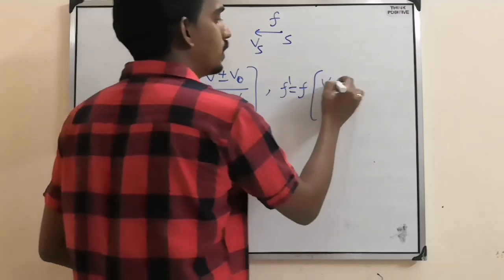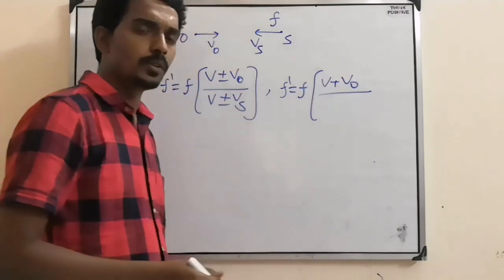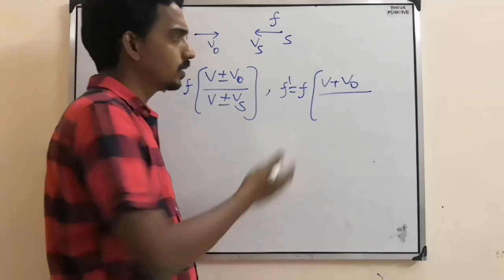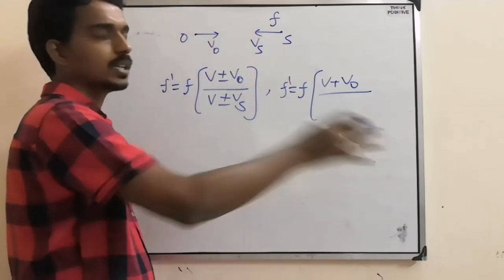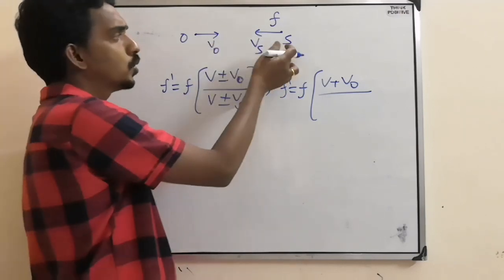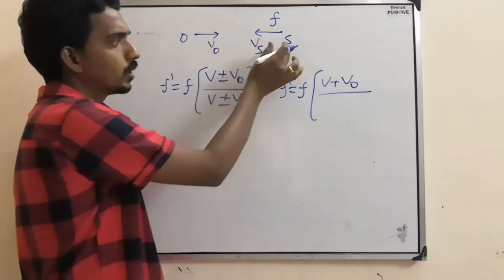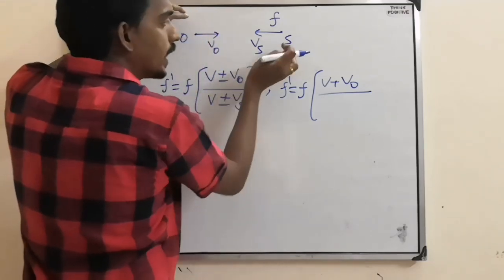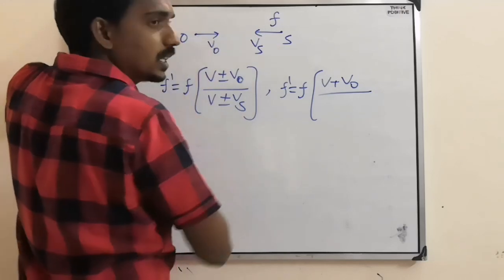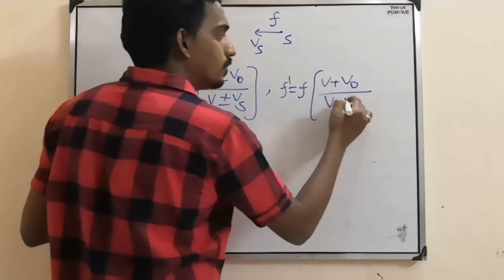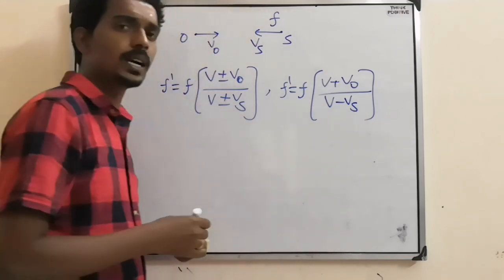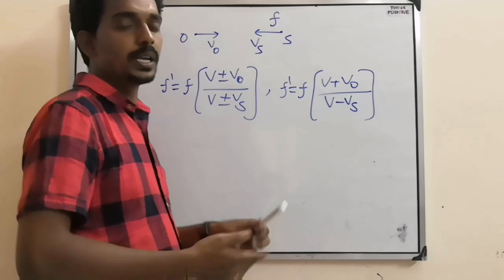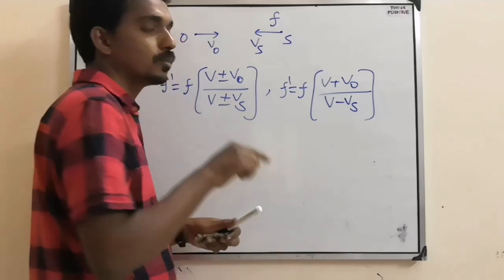So plus will come, V plus V naught. Or else, if you have remembered all four formulas which I gave just before, then directly you can write observer approaching, so V plus V naught. Then for the source, to write the denominator, look at the source. Now forget about the observer, the observer is somewhere. But if you look at the diagram, the source is also approaching the observer. Then what will come? V minus Vs. Why? Because as the source is also approaching, the frequency should increase. Frequency should increase means the denominator should be less.